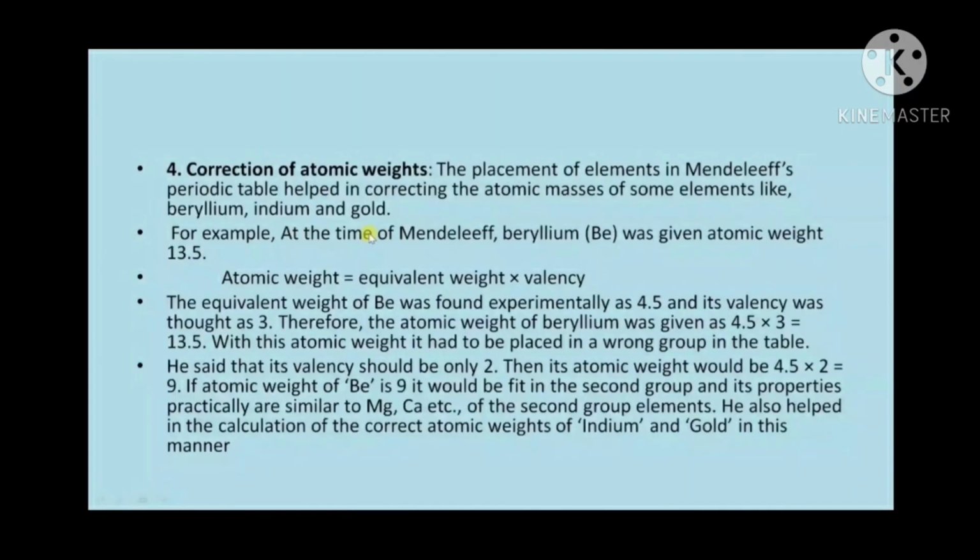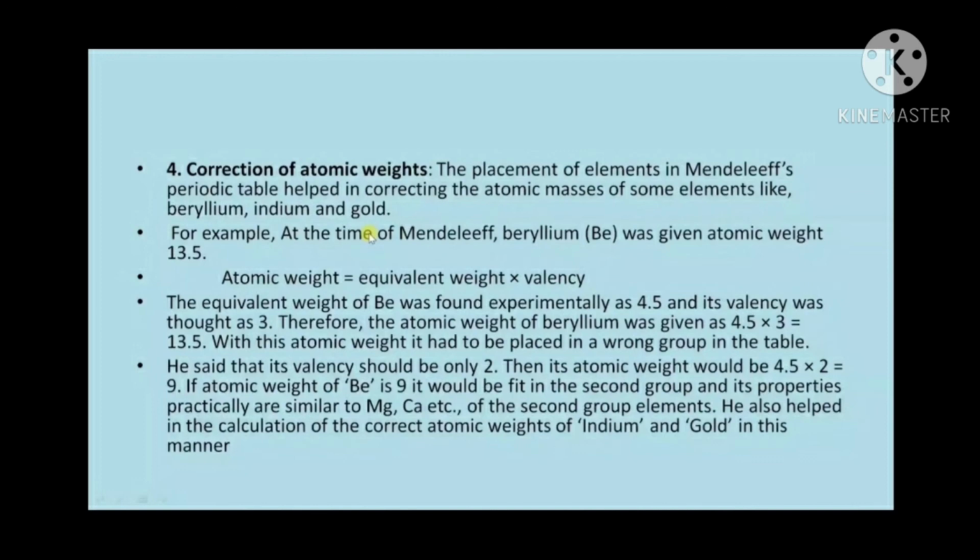The next feature of the Mendeleev table is the placement of elements. The placement of elements in the Mendeleev table helped in correcting the atomic masses of some elements like beryllium, indium and gold. For example, in olden days, the atomic weight was calculated using the formula: atomic weight is equal to equivalent weight into valency.